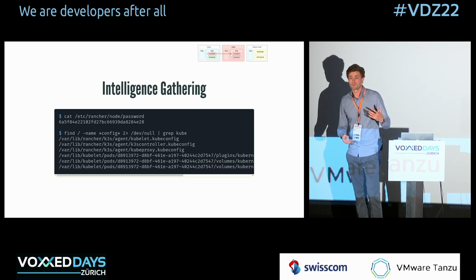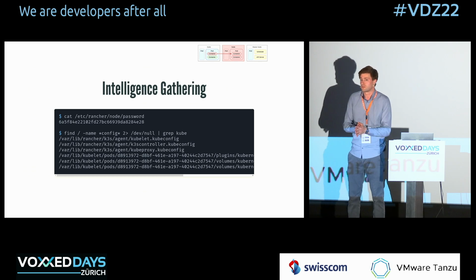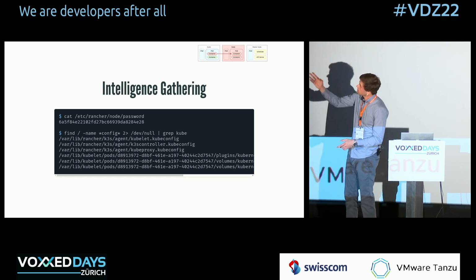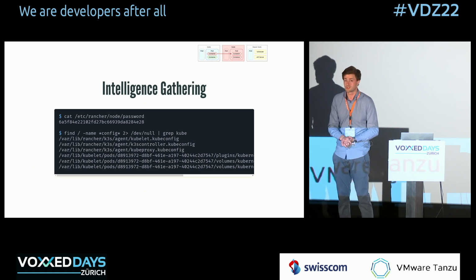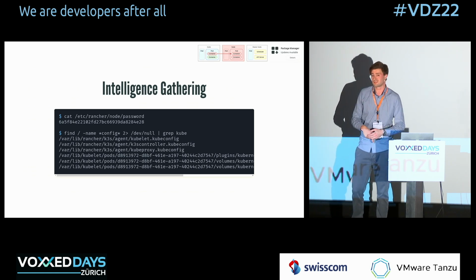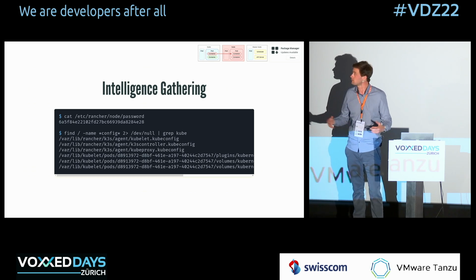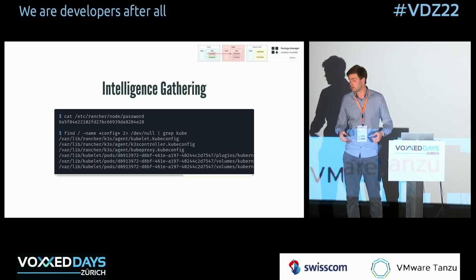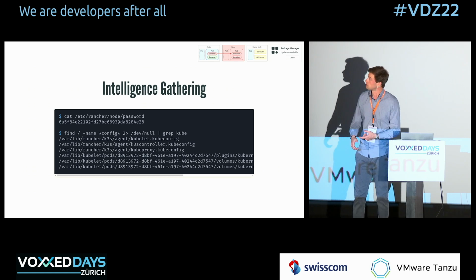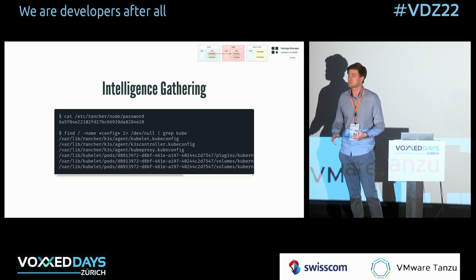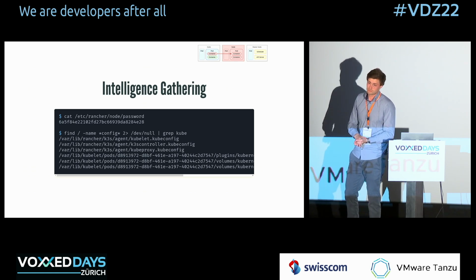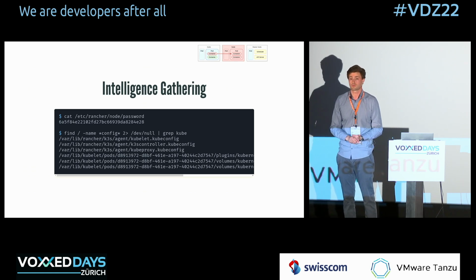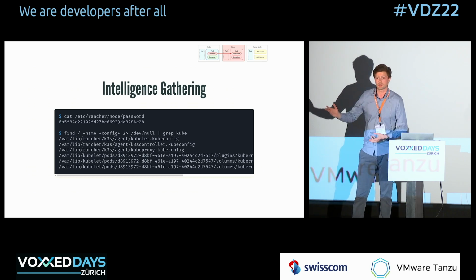Then I can do some basic searching for files on the file system. So I didn't know that there was some file called etc rancher node password. I didn't show it here, but I essentially did a find on the entire file system, looking for files that are called password or PW or contain shadow in it. And one of those files, I found many, but one of them had what seems to be a plain text password stored in it. So this is also information I can use later on.